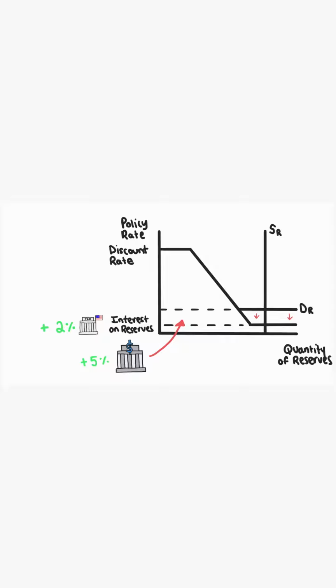Now they're only paying 2% for bank savings. So the floor becomes 2%. And now that 5% that the other bank was offering, well, that seems like a pretty good deal.